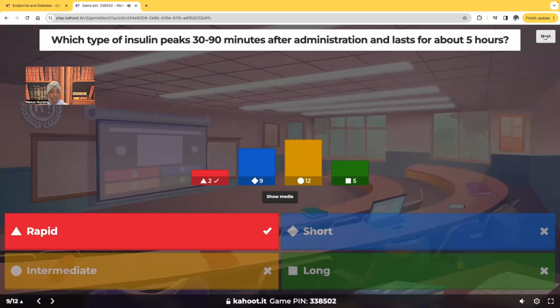Okay, very good. Rapid. I'm seeing on the live, a lot of you are typing in long. Let's talk about long. Long does not peak. When we're talking about insulin peaks, the insulin's peak time is when the patient's blood glucose will be the lowest. So when it comes to long acting insulin, something like Lantus, think of Lantus for long acting, you get a steady amount of that insulin throughout the day. There is no peak. It stays steady throughout the day, okay? So long acting is steady.